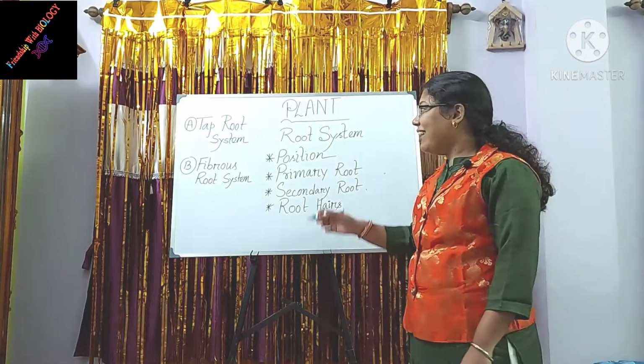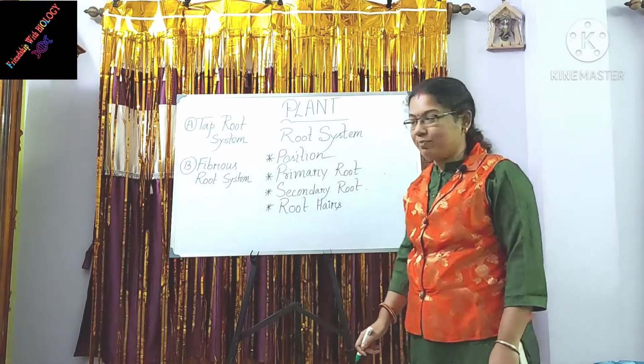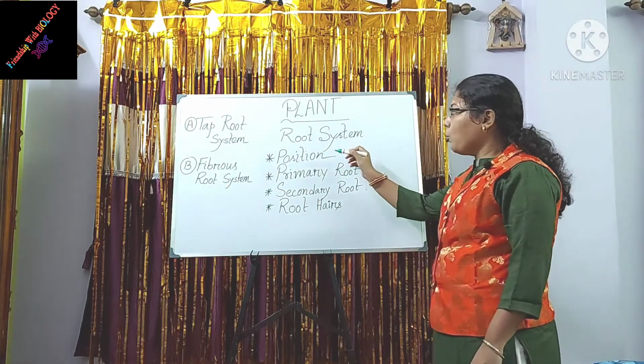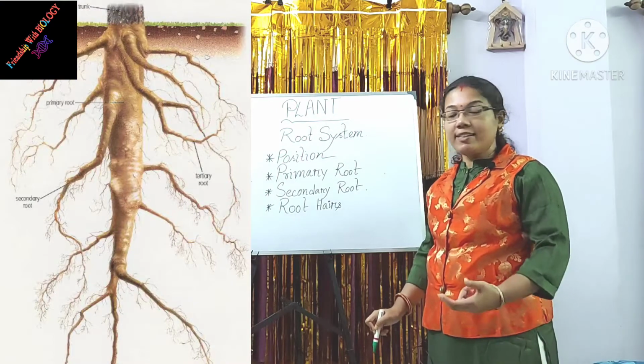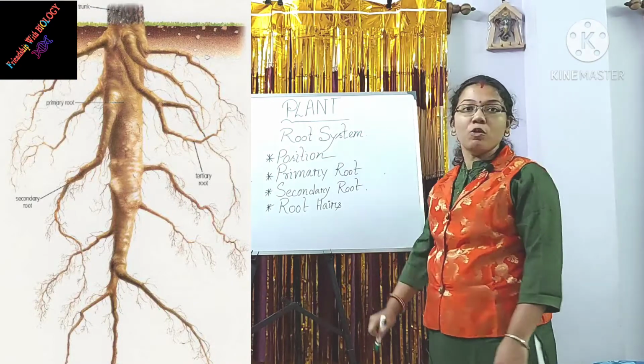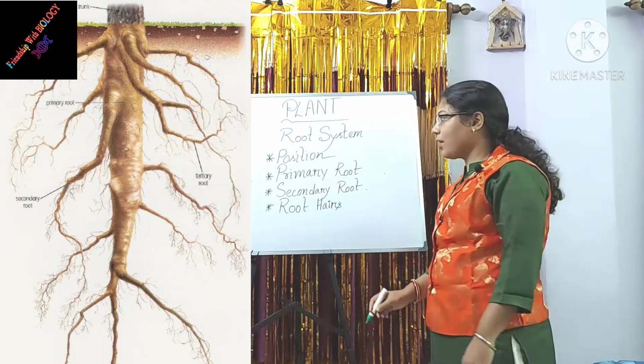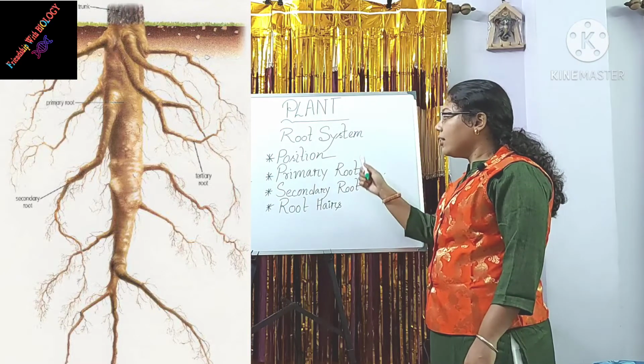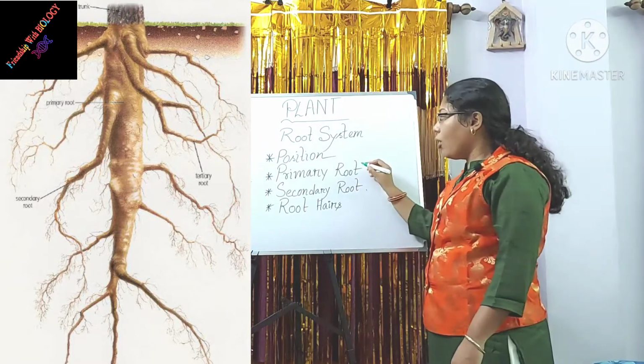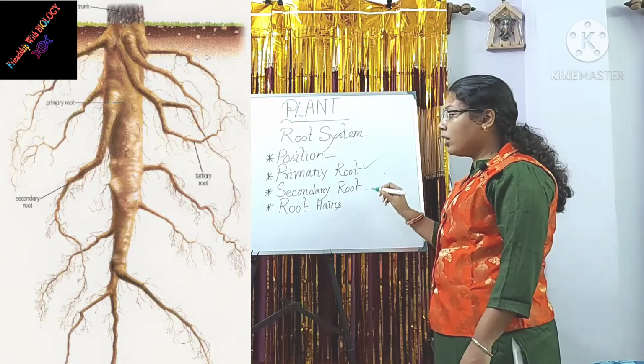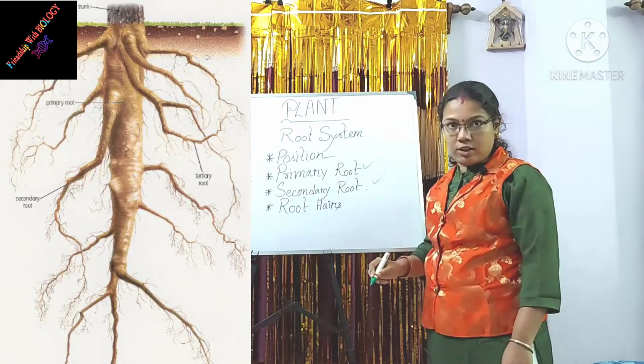Now friends, let's start with the root system. The root system is the underground part of the plant. It has several parts. Number 1, primary root. Number 2, secondary root.